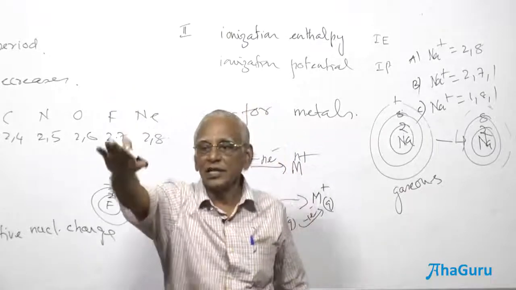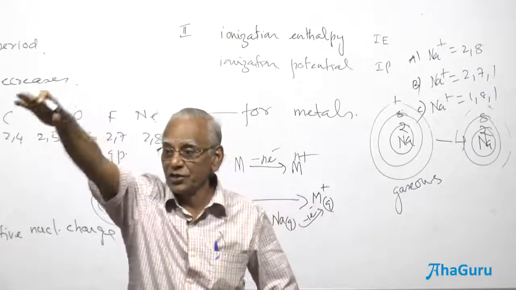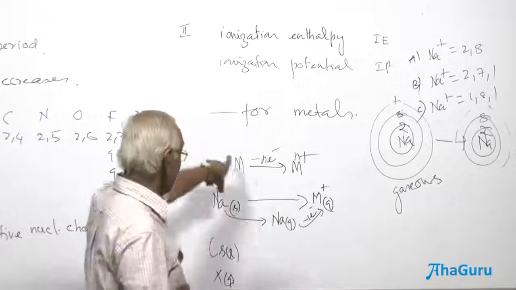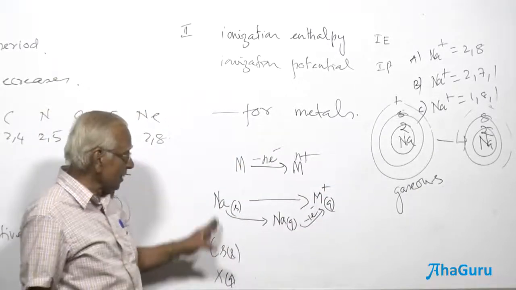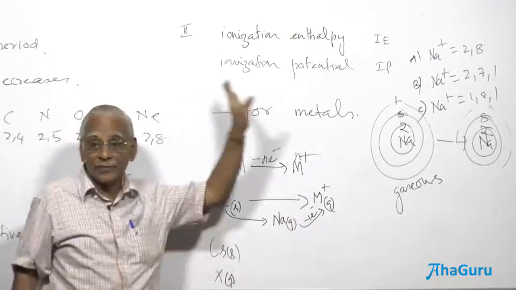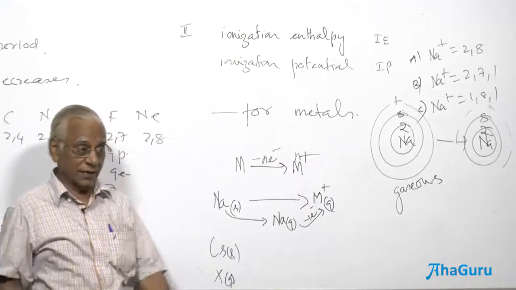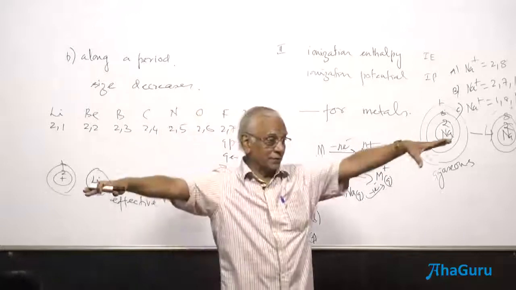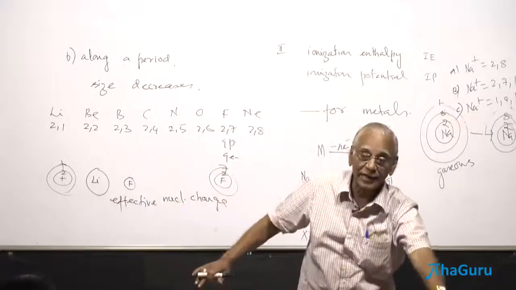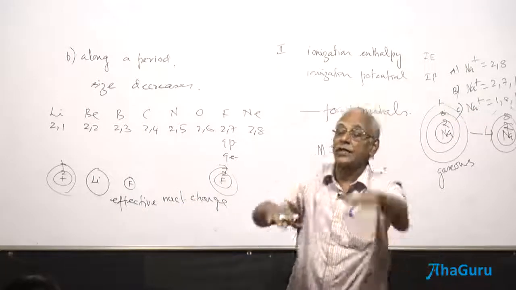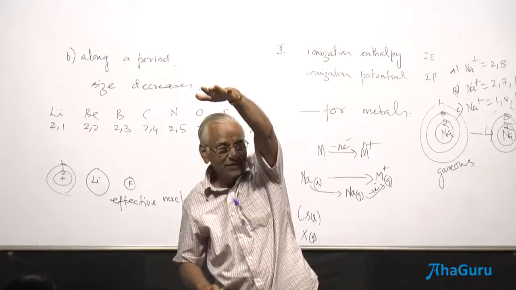Always electrons are to be removed from the last shell of an atom. What atom? Gaseous atom. Even if the element is solid or liquid, it has to be converted to the gaseous state. Then there is a purpose of comparison. You can easily compare the energy level. You cannot take one in the solid state, the other in the liquid state, and another in the gaseous state. Don't you follow?